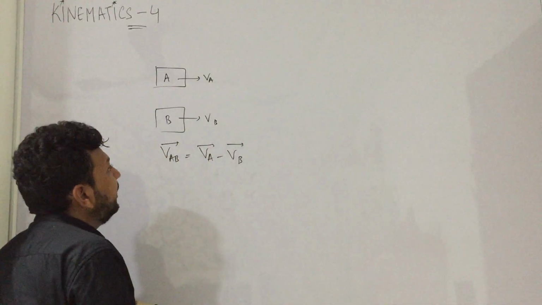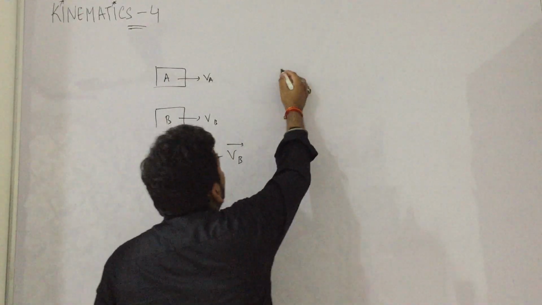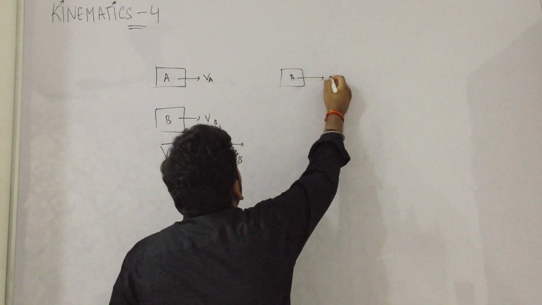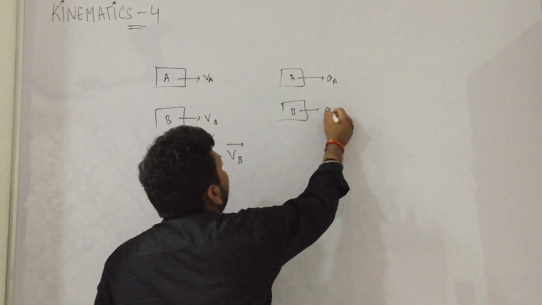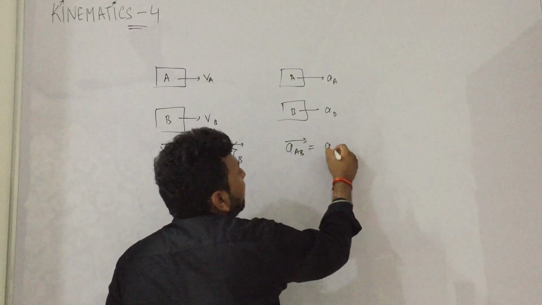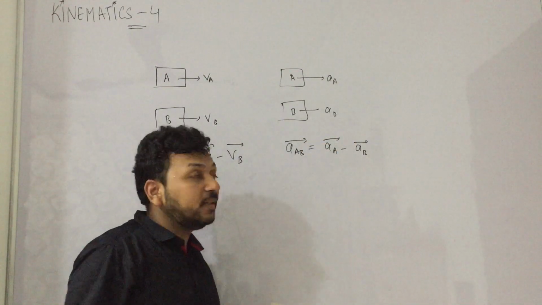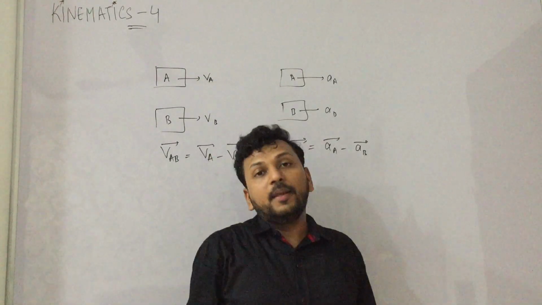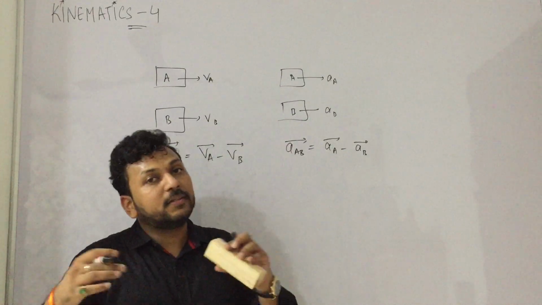Okay, so VAB is equal to VA minus VB. Similarly, if two bodies are moving with accelerations AA and AB, then the acceleration of A with respect to B becomes AA minus AB. Yes, this is the acceleration of A with respect to B. So B will state that the acceleration of A is AA minus AB.